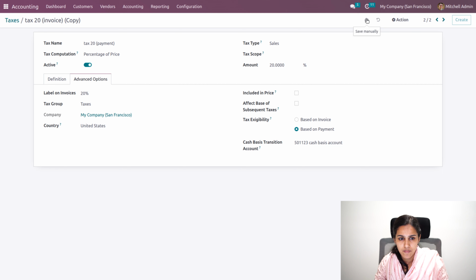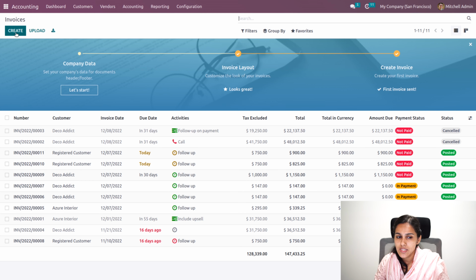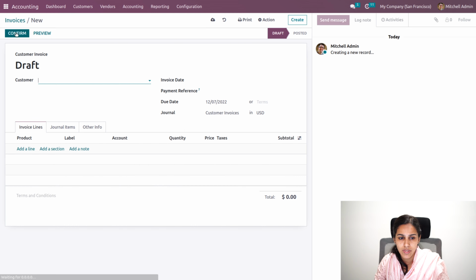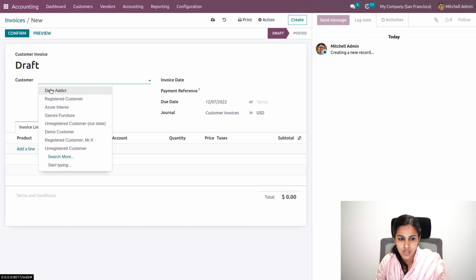Now let's try to apply these two taxes in our invoices, and let's see how it reflects in our tax report. So if it is based on payment, the tax will be affected only after making the payment and according to how much amount has been paid. So based on that, the tax report will be affected.